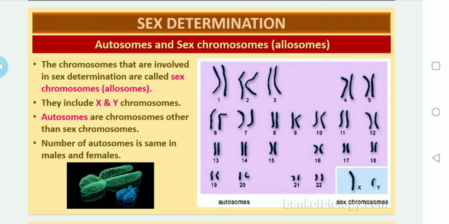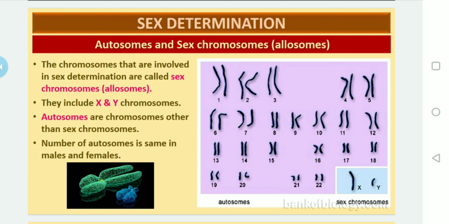They are somatic chromosomes, containing the genes which determine the somatic characters of the body of an organism. Allosomes are the sex chromosomes, which determine the sex of an organism. And there are two types of sex chromosomes, namely X and Y chromosomes.